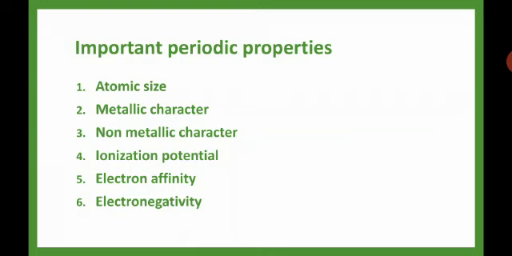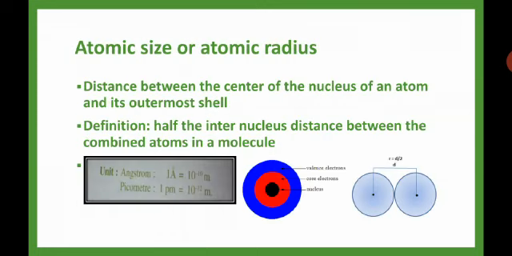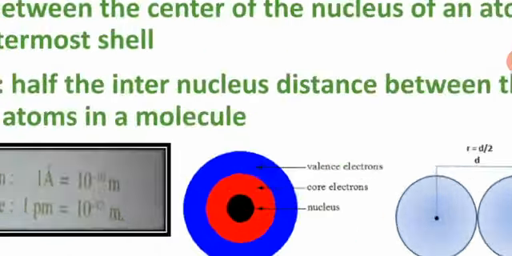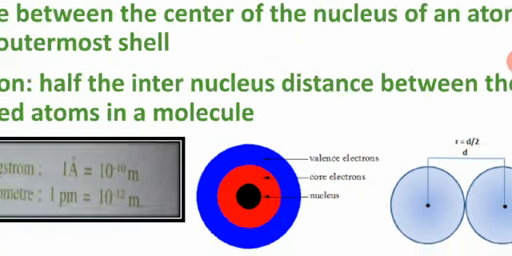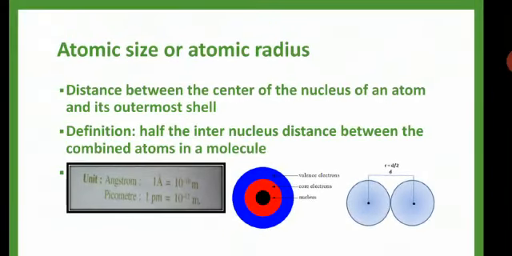So there are 6 important periodic properties: atomic size, metallic character, non-metallic character, ionization potential, electron affinity and electronegativity. First one is atomic size. It is nothing but the distance between the center of the nucleus of an atom and its outermost shell. You can see in the diagram, from the black dot to the blue outermost ring.